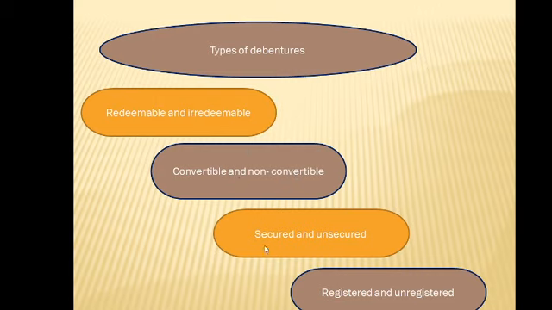Remember that you have to write the terms and conditions of all these things on a certificate before the business kicks off. Now we have another one we call secured and unsecured debentures. Debentures can be secured in nature. It may equally be unsecured in nature. So a secured debenture is secured by a charge on some assets or set of assets, which is known as secured or mortgage debentures. Secured debentures are those that have a charge on a particular asset of that company or set. It may not be just one, maybe 2 or 3 assets. Assets are those fixed things, those tangible things owned by the business.